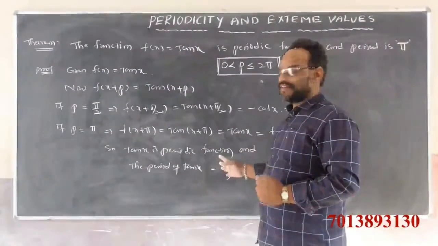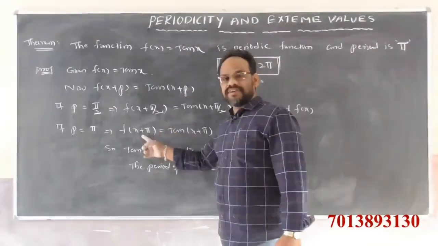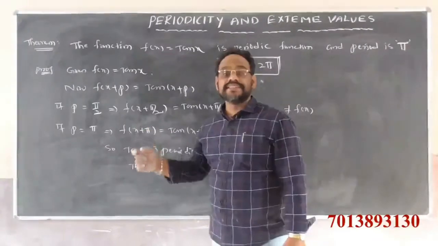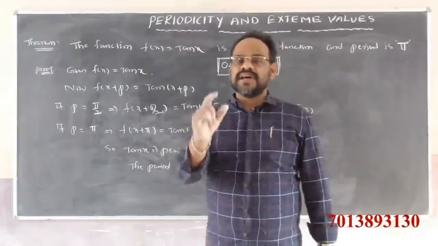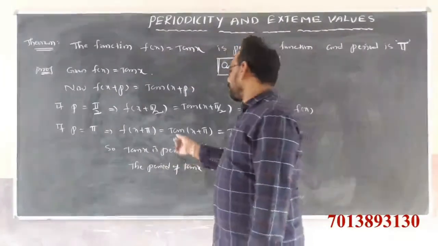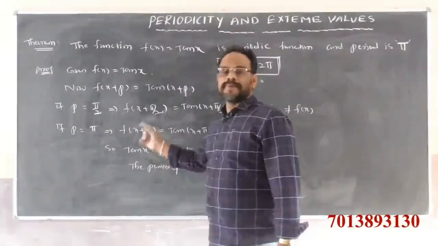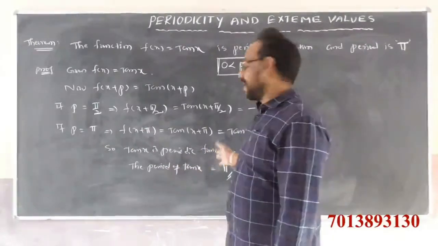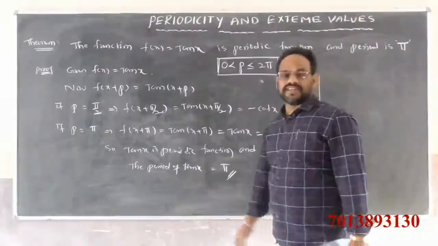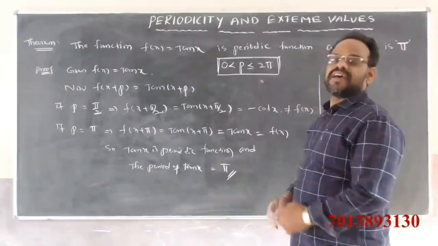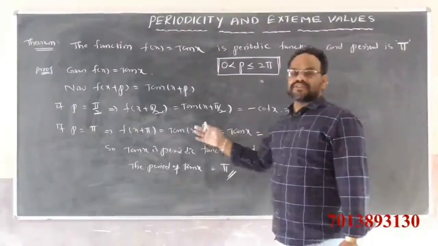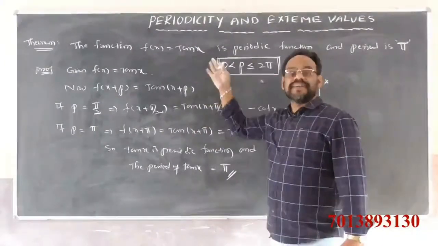But observe here. The least value of p is called the period of the function. Pi is the period of the tangent function. Already we know that the reciprocal of tangent is nothing but cotangent, that is cot x. Therefore f of x equals cot x is also a periodic function.